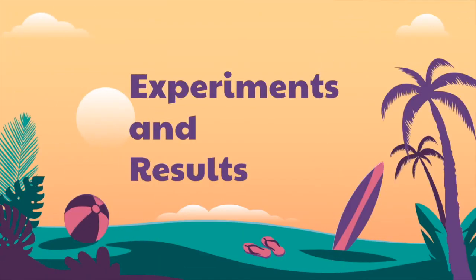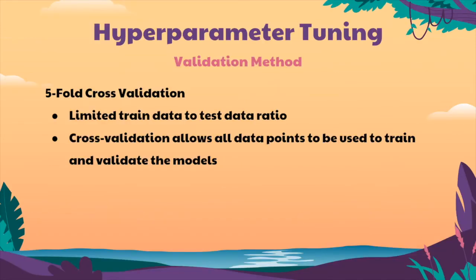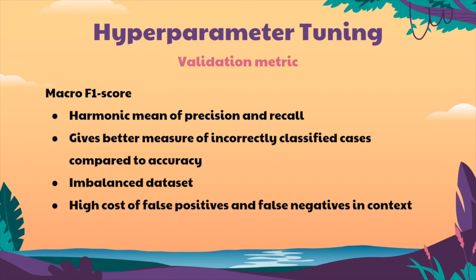Next, I will be going through the experiments and results. To tune the hyperparameters of our models, we will be using 5-fold cross-validation. We use cross-validation here as the dataset has a limited training data ratio to the number of test data, so we want to use as many points of data to train the models as we can. Cross-validation is suitable here since it allows all data points to be used both to train and to validate the models. For the validation metric, we'll be measuring the macro F1 scores of the models on the validation data.